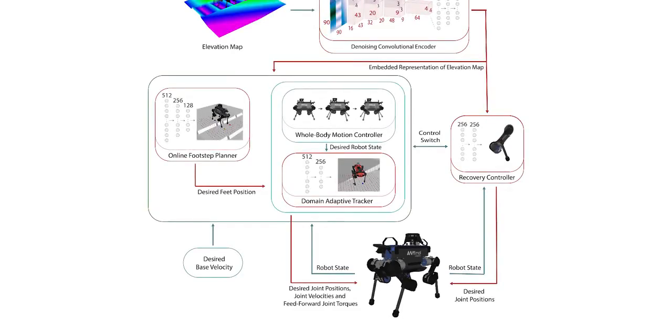As part of our framework, we introduce 3 RL policies. A first-step planning policy, which, given terrain and robot state information, generates desired foot positions and forwards it to a whole-body motion controller. A domain adaptive tracking policy, which generates corrective feed-forward torques in order to aid whole-body motion tracking. And finally, an emergency recovery controller, which generates low-level joint position commands for quick responses to external perturbations.